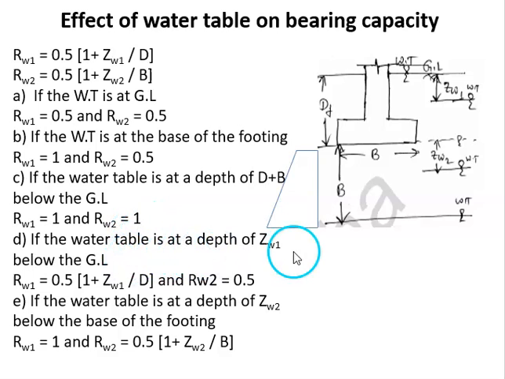If the water table is at a depth of ZW1 below the ground level, then the RW1 value we can calculate using this equation, 0.5 into 1 plus ZW1 by D, and because the soil is submerged, RW2 can be taken as 0.5 because ZW2 will become 0. And if the water table is at a depth of ZW2 below the base of the footing, then there is no effect of water table on this soil. So RW1 will become 1 and RW2 will become 0.5 into 1 plus ZW2 by B.